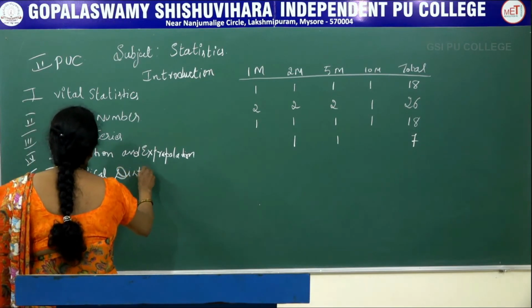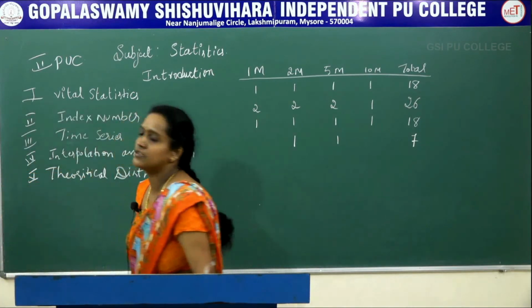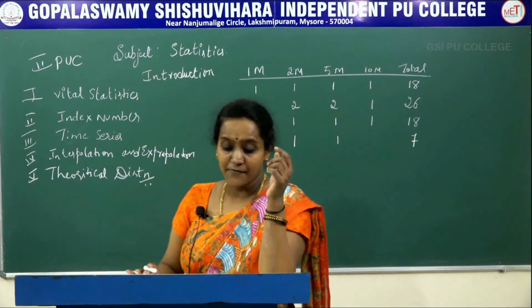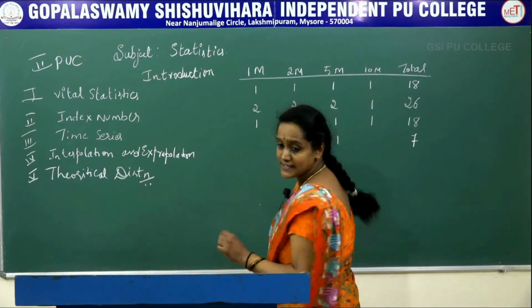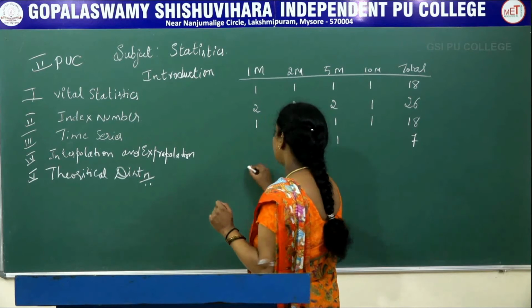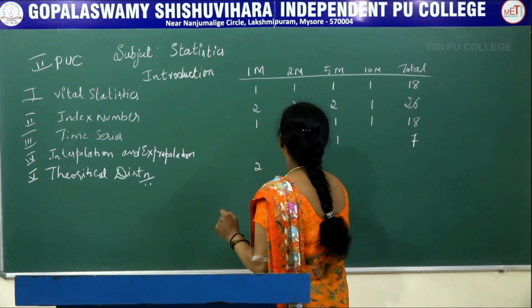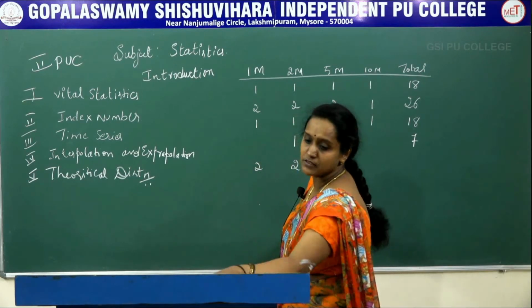distributions. This is a very important chapter, and the weightage of this chapter is 26 marks, that is 1 mark 2 questions, 2 marks 2 questions, 5 marks 3 questions.